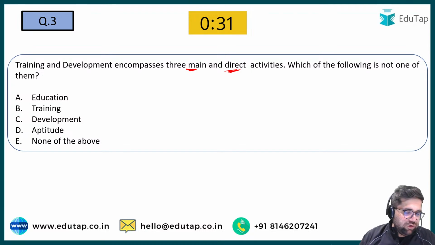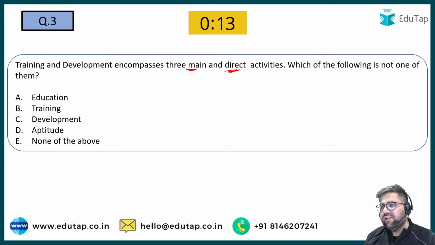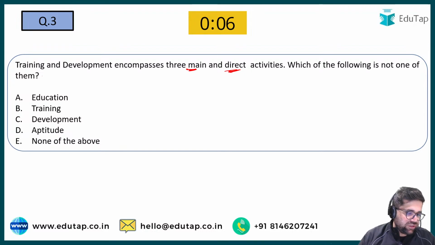Question number 3 on your screen. Let's see who gives me the right answer. A very easy question, I would say. If you know the answers, then please comment in the chat box. Please comment, my friends. Training and development encompasses 3 main and direct activities. Which of the following is not one among them? Education. First answer I'm getting is education. Mahek is going with D. Niharika is going with E. For Niharika, the answer should be none of the above.